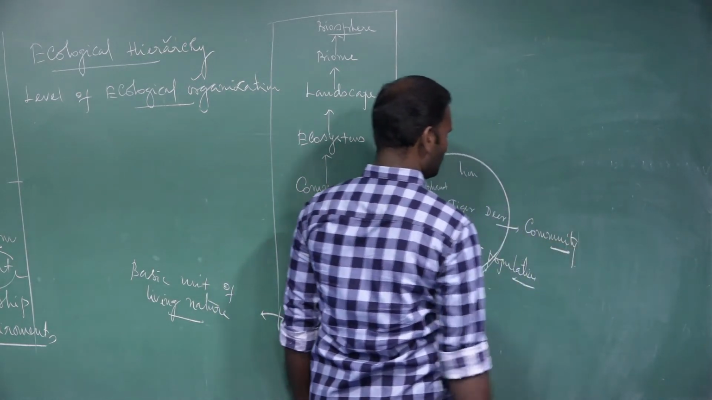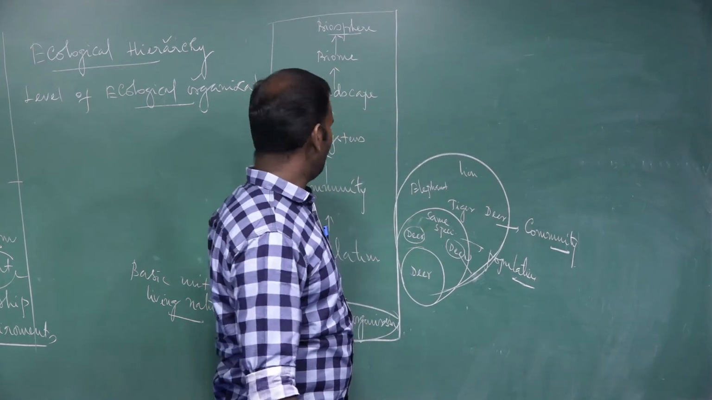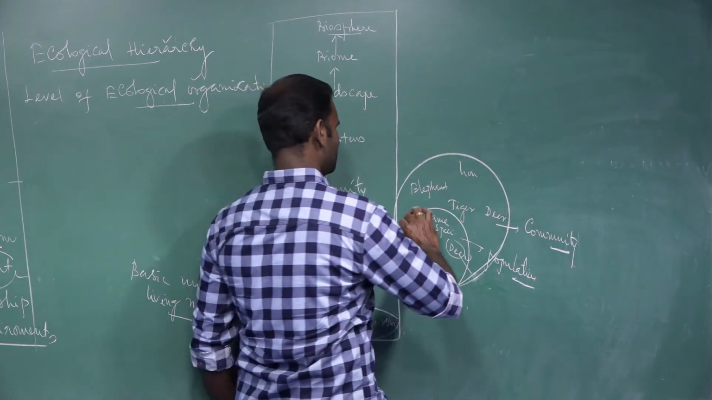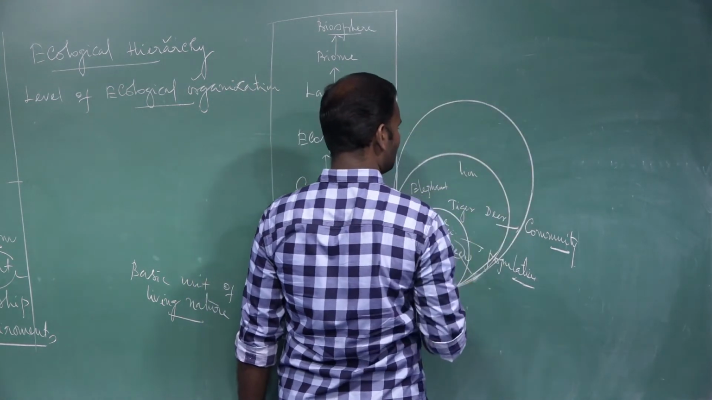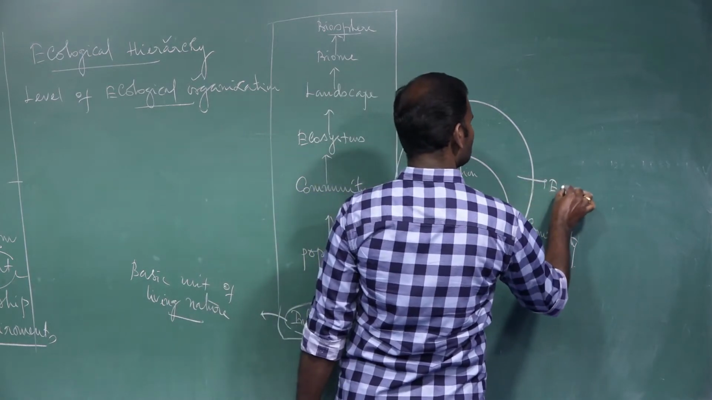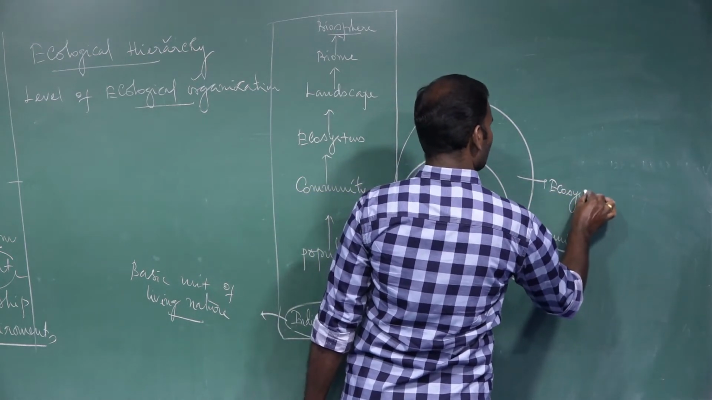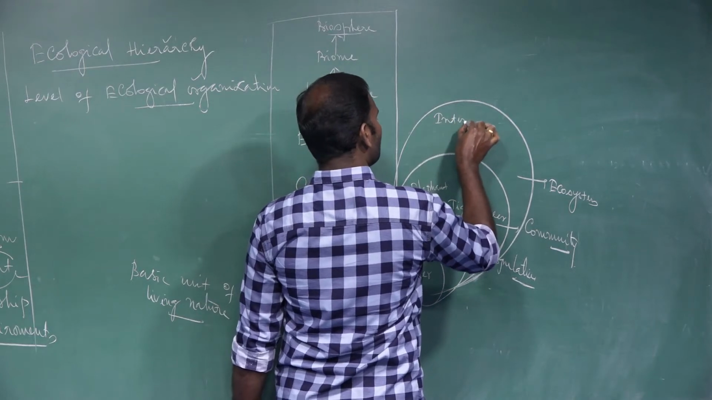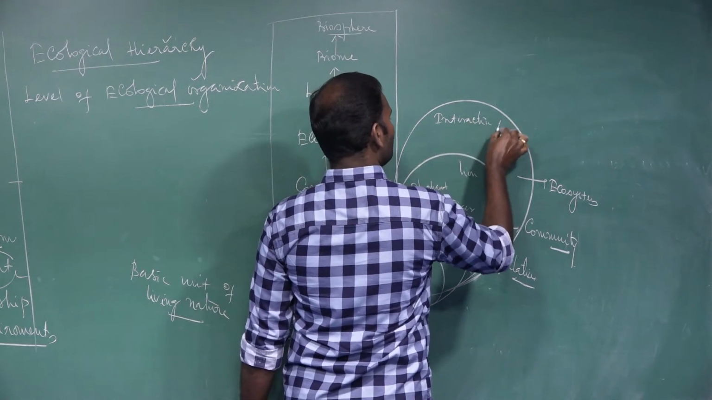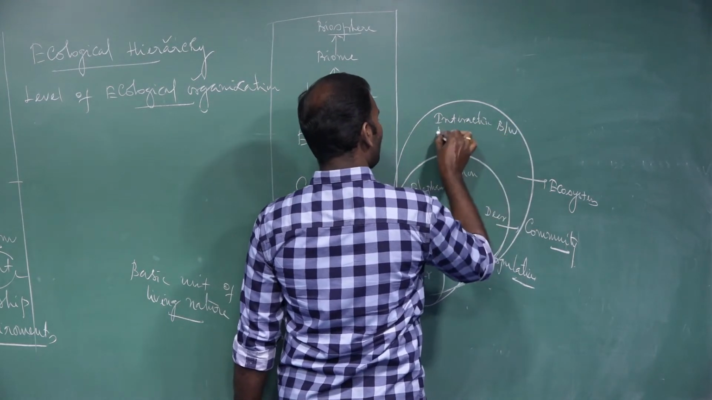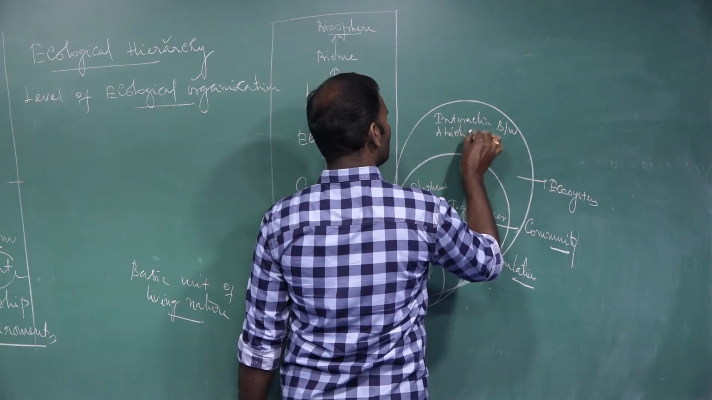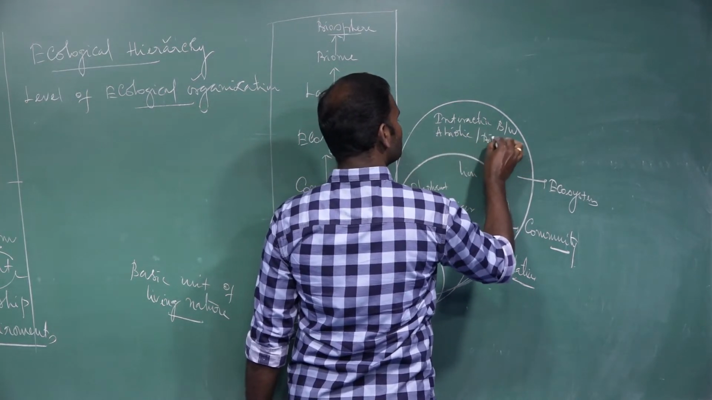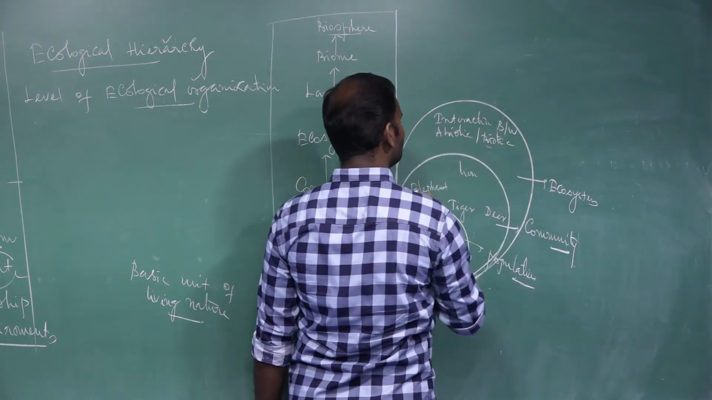Different communities together form an ecosystem. Yes, it is an ecosystem. Then what is called an ecosystem? It is the interactions between abiotic and biotic organisms.